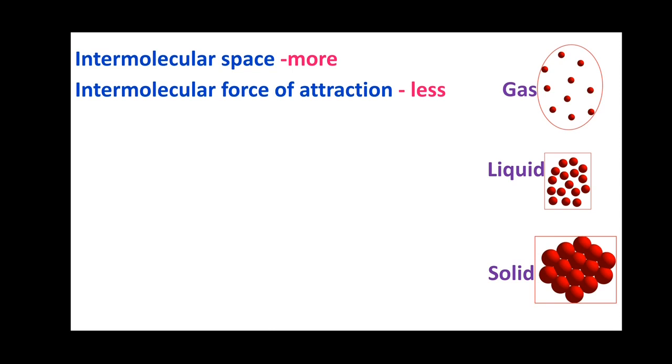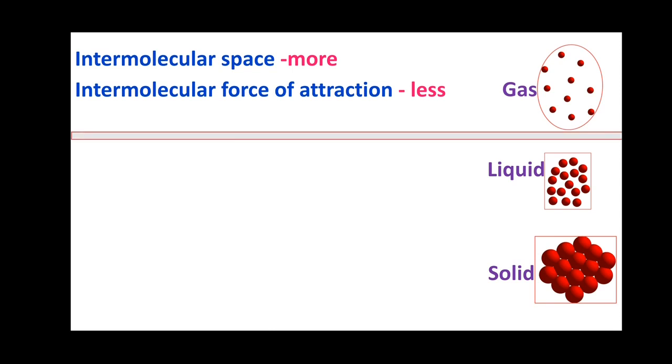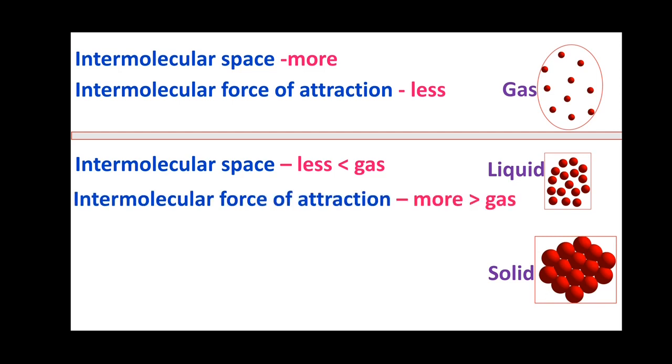Like that, we can see the intermolecular space in liquid is less when compared to gas and it is more when compared to solid state. Since the intermolecular space is less in liquid compared to gaseous state, its intermolecular force of attraction will be more when compared to gaseous state.